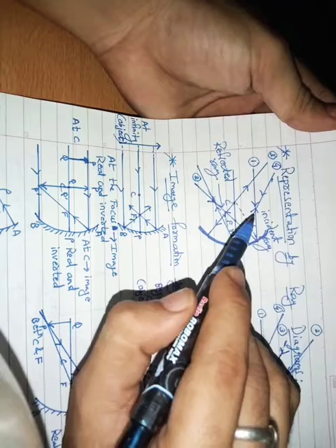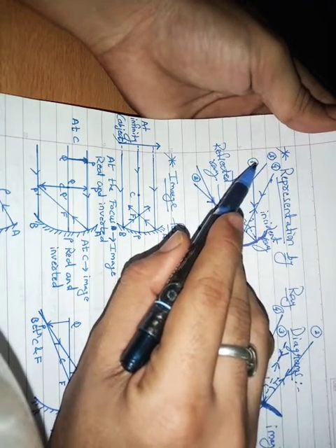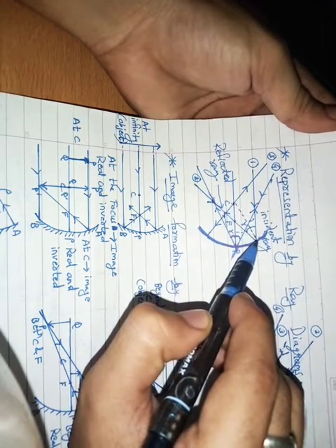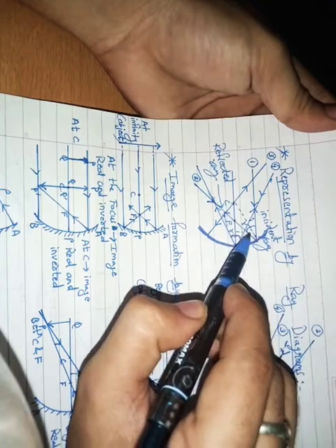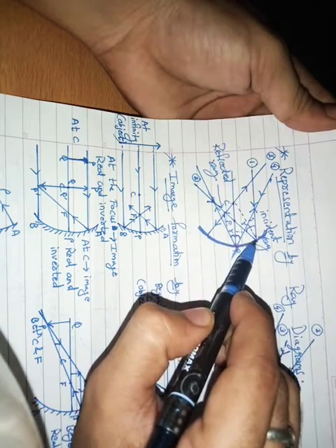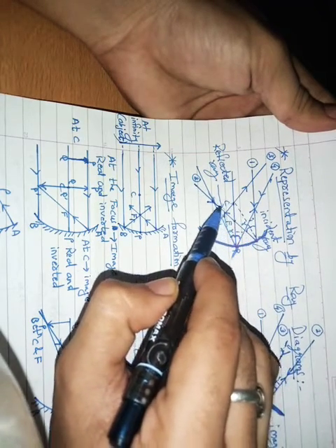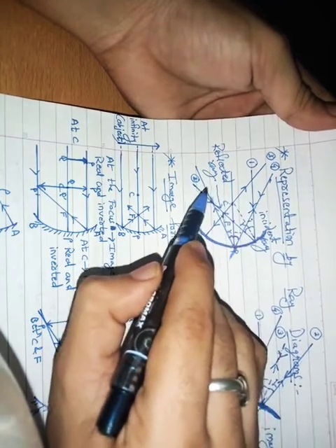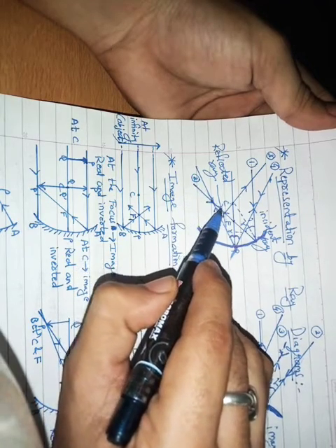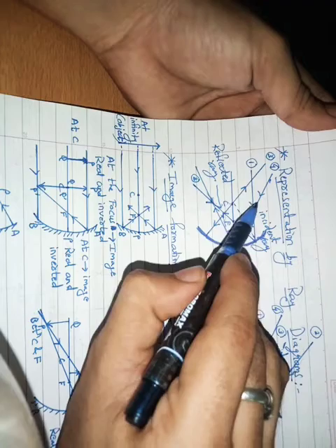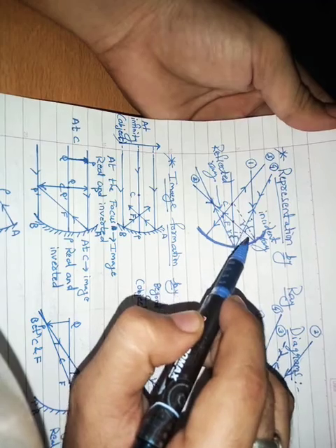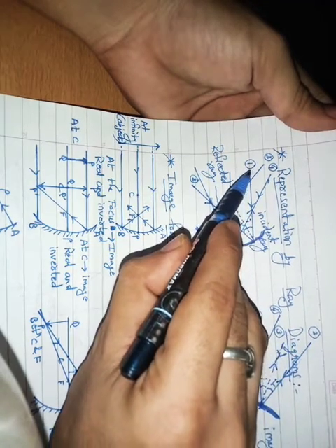Again I repeat: when your ray of light is parallel to the principal axis, and it falls on the mirror, then after reflection it passes through F, that is the focus. This was the first case. In the second case, it was the opposite of the first one. When a ray of light passes through the focus, after reflection it will go parallel to the principal axis.